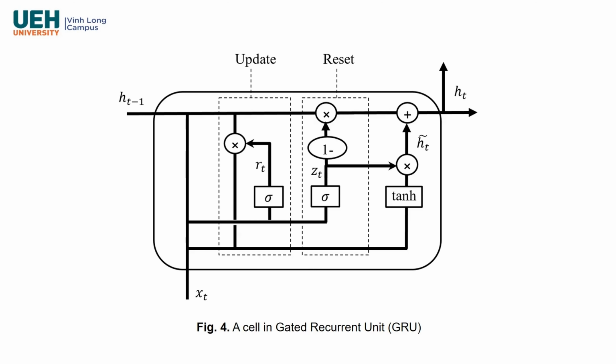GRU is an improvement of LSTM. The cell state in GRU is combined into the hidden state. The gates in GRU are set to reset and update, to decide whether to store or discard the information. The basic structure of one cell in GRU is shown in Figure 4. The simpler the gate structure of GRU, the faster it can process data than LSTM, because it uses fewer parameters.